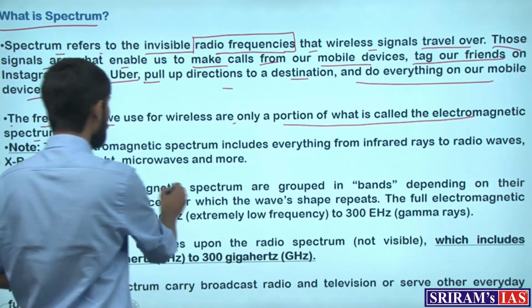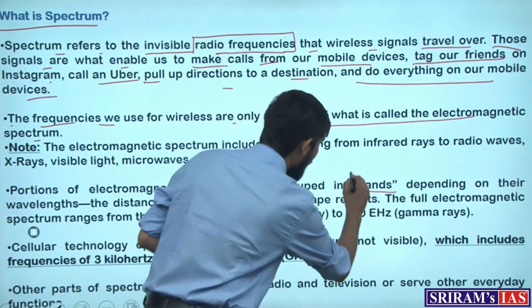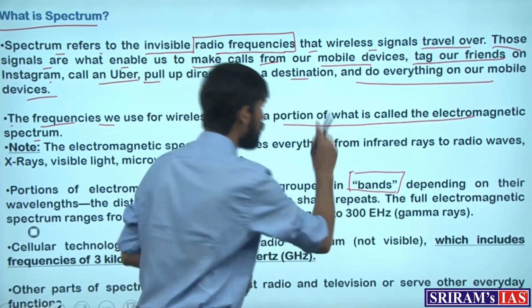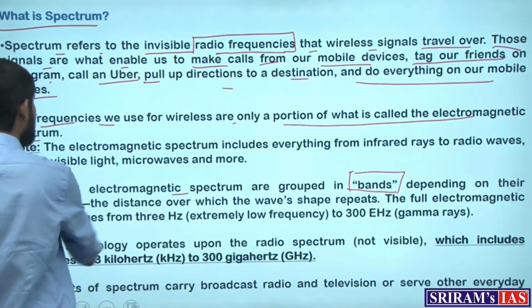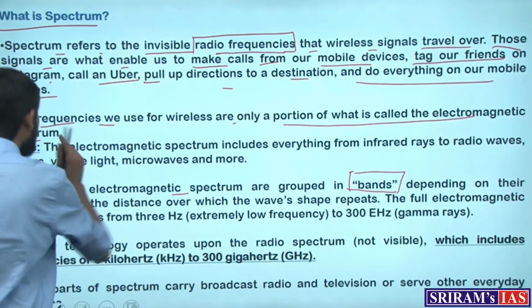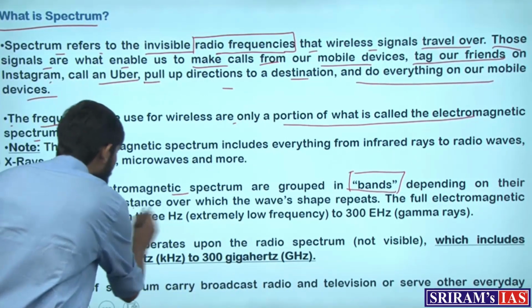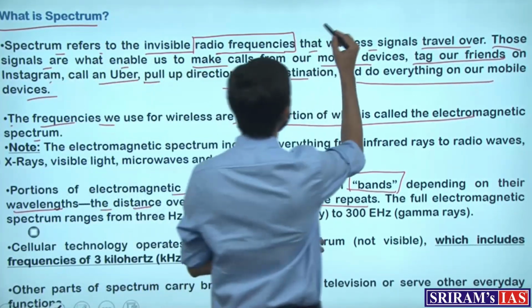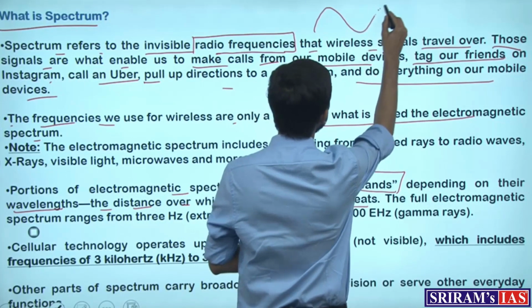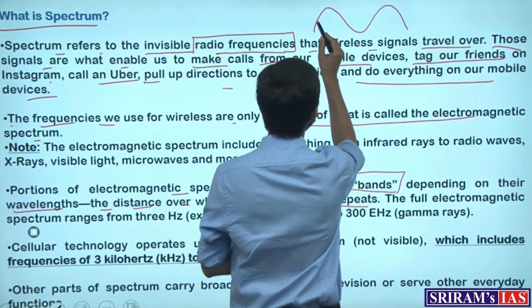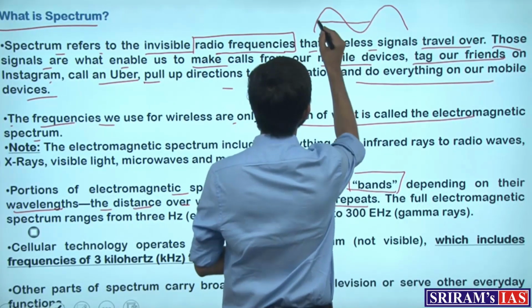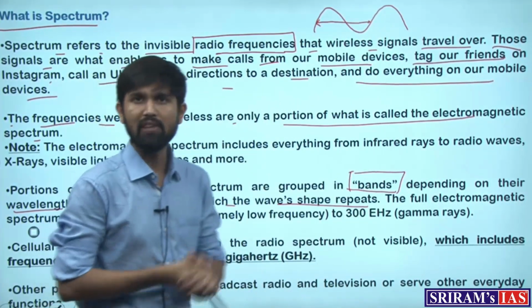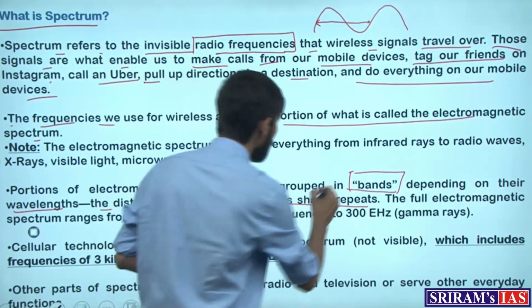So these waves, which are grouped in bands, are actually being auctioned to the companies. And these bands are grouped together depending on their wavelengths, basically the distance over which the wave's shape repeats. So when we talk about a wave, this particular distance is known as the wavelength. Based on the wavelength, the waves are grouped together and known as bands.